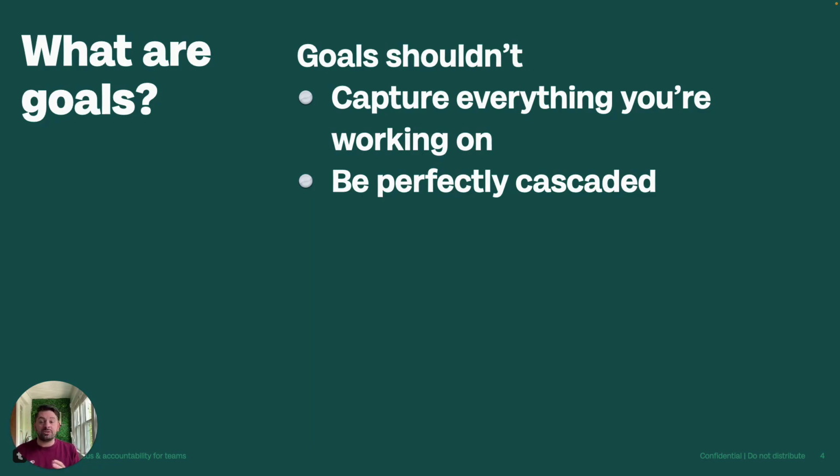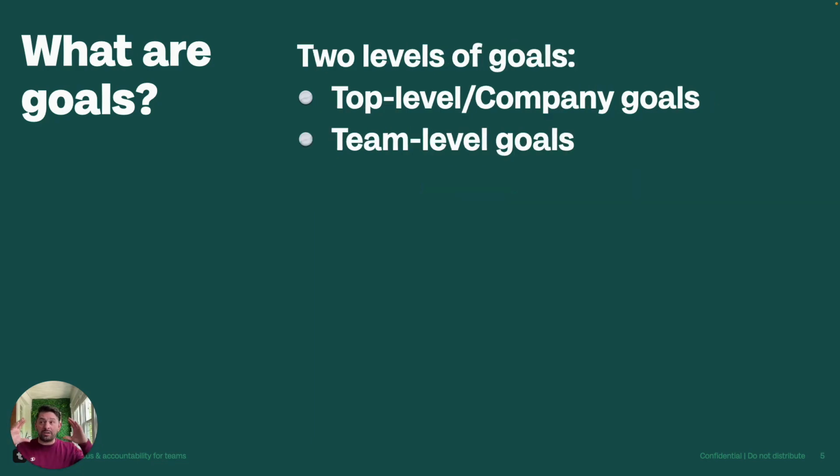Instead, what we want to do is be able to break this down into two different parts. Our top level are our company goals, the big goals that are going to set the North Star for the organization. And then, these are going to be the things that are focused on business growth, our revenue growth, our customer growth, other growth metrics that we're already sort of tracking at that company level. And then underneath that, team level goals.